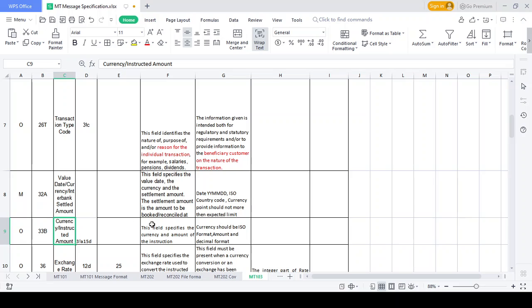Currency and instruction field, the format validation. The currency code should be ISO format, the amount should be decimal format, like that. Already said, validate the currency code and it should be the settlement amount details. For the currency and instruction amount, field 33B, you should accept whether it's ISO format or decimal format.